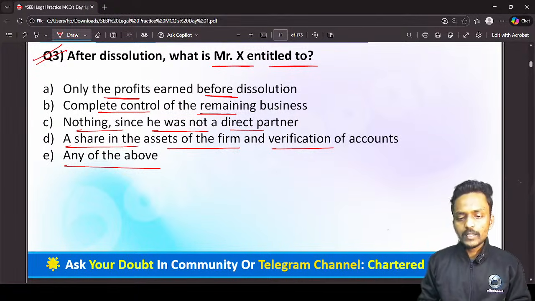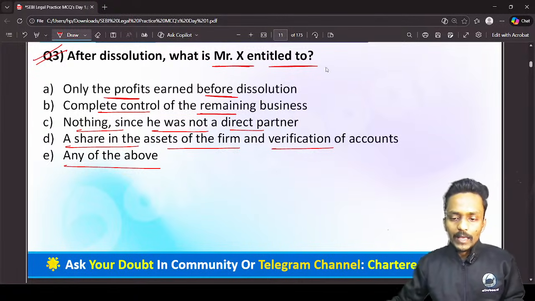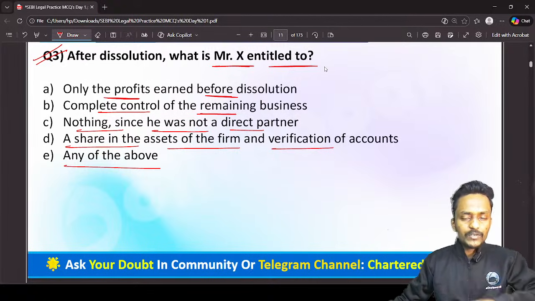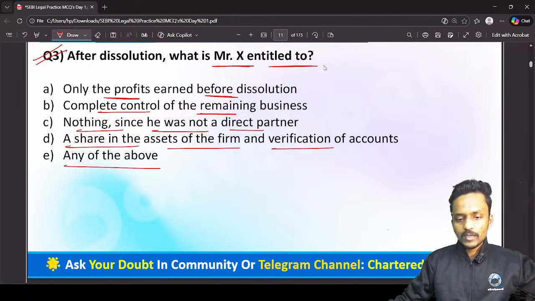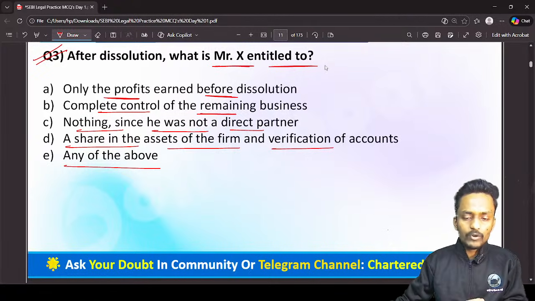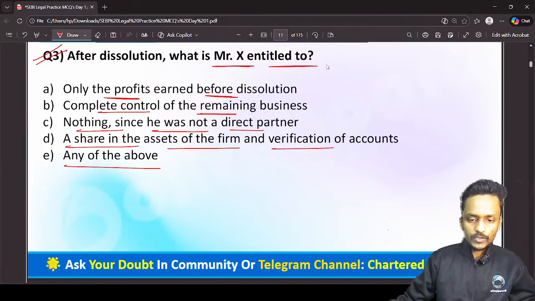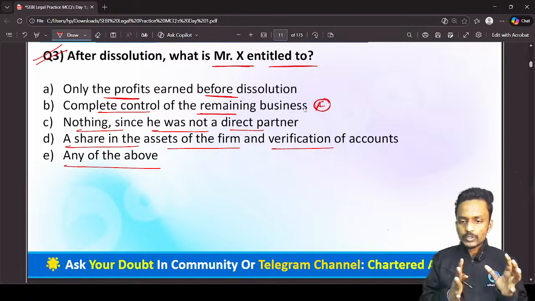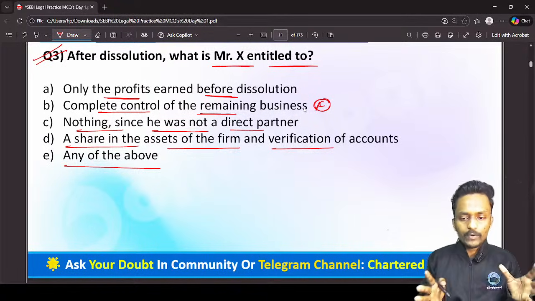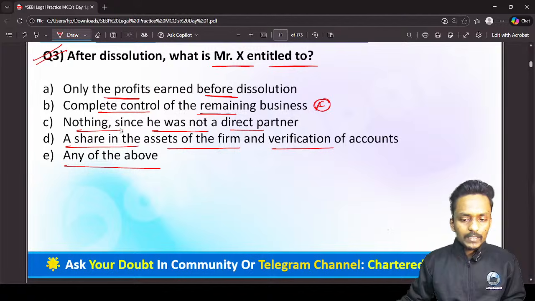Only the profit earned before the dissolution. Guys, when one of the partners has transferred his entire interest to an outsider, he has no right to only the profit earned before the dissolution. Yes, complete control of the remaining business? Sir, when I'm talking about complete control, no. Mr. X is a transferee partner and he has no kind of complete control of the business. Nothing since he is not a direct partner?